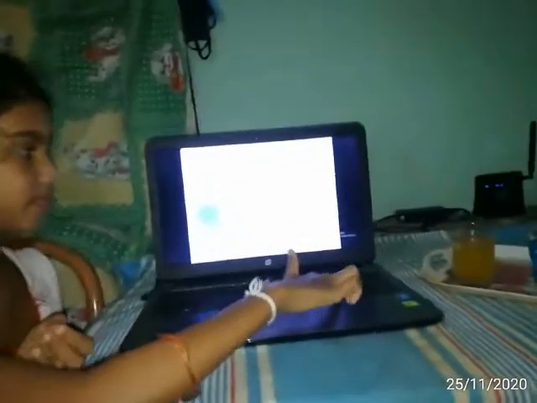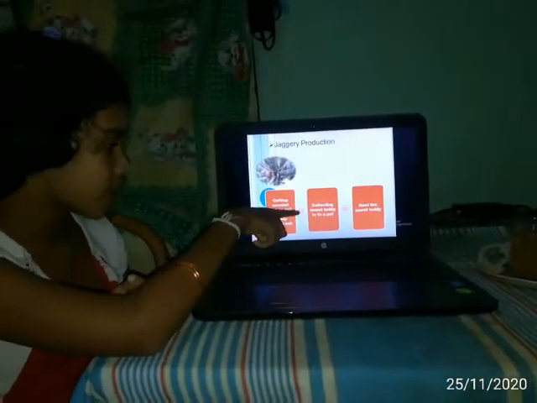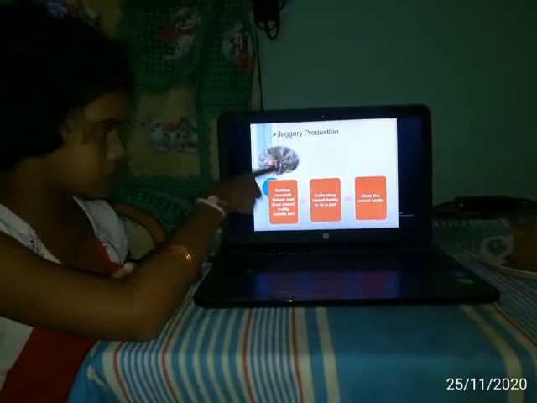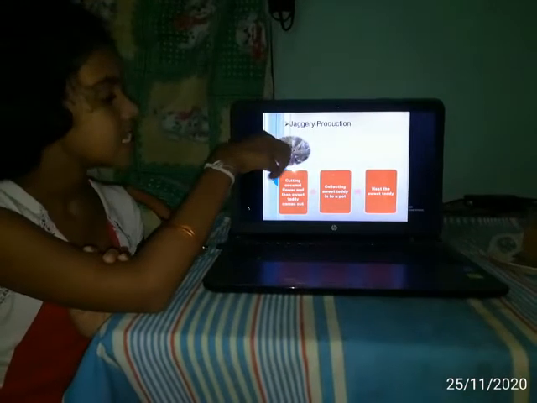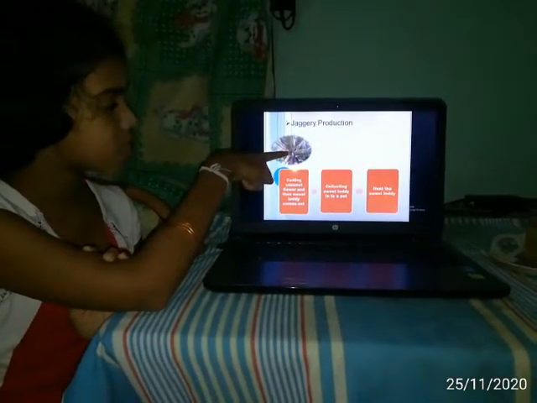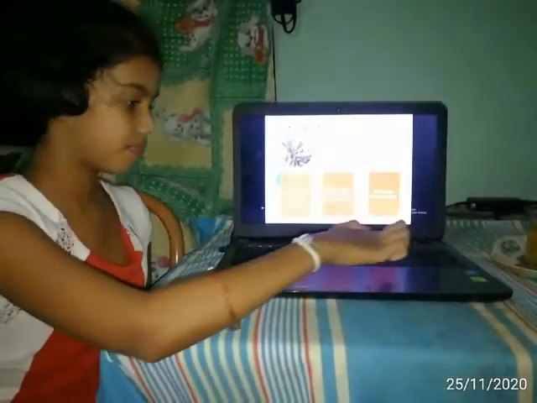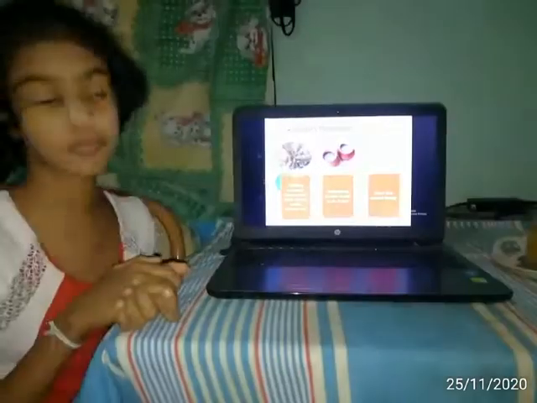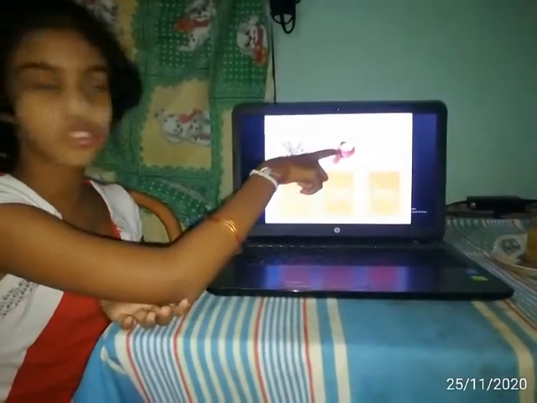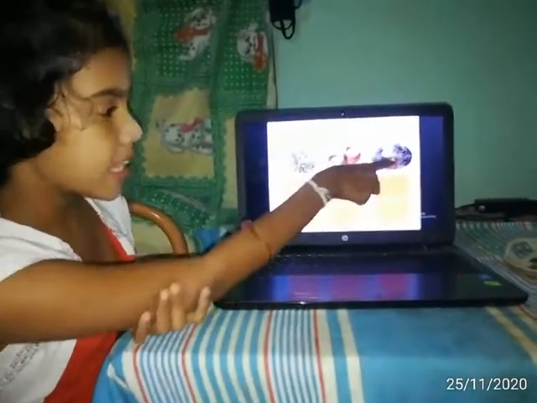The third production we call jaggery production. Firstly, we should cut the coconut flower and then sweet toddy comes out. You can see this is the coconut tree. A man collects the sweet toddy. He sets a pot to it. The third step is to collect the sweet toddy into the pot. You can see the pots filled with sweet toddy. Heat the sweet toddy. You can see a woman heating the sweet toddy.